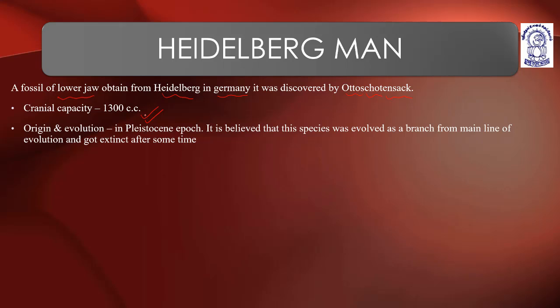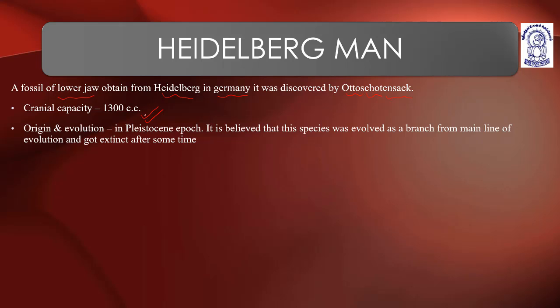It is believed that this species of Heidelberg man evolved as a branch from the main line of evolution, which terminally gives the flower of humans, Homo sapiens sapiens. If we consider a tree in which the terminal branch represents humans, Homo sapiens sapiens,